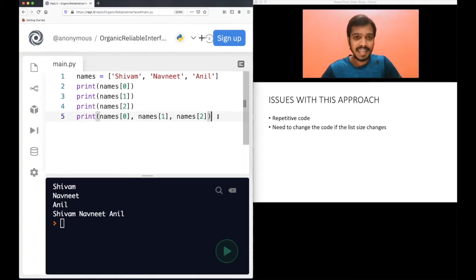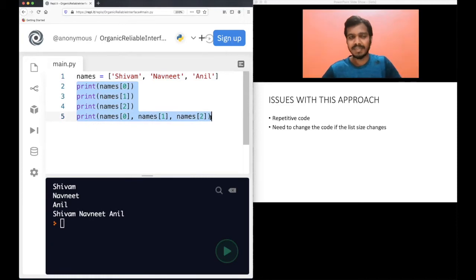Also remember, in this list I have typically been taking a very small example, 3 elements, 4 elements, but in real life it can be millions of elements. Remember that. So you understand the issue when you have millions of elements and you want to use this print statement approach to print them.